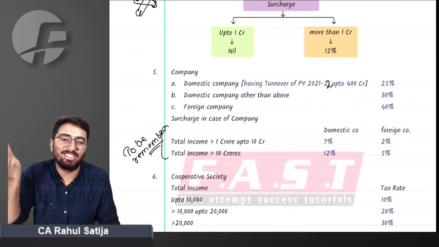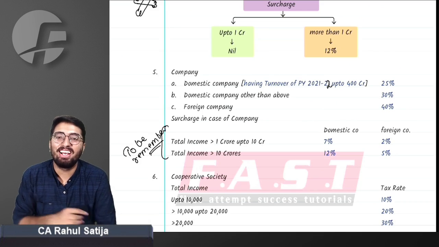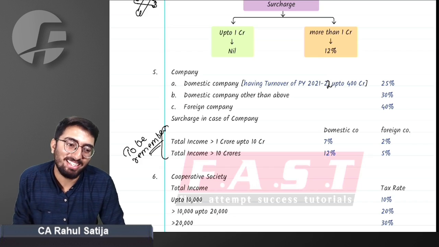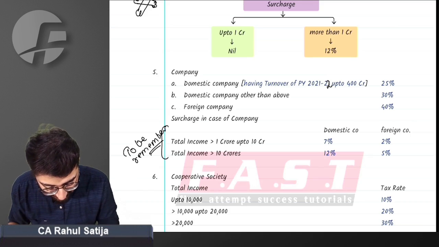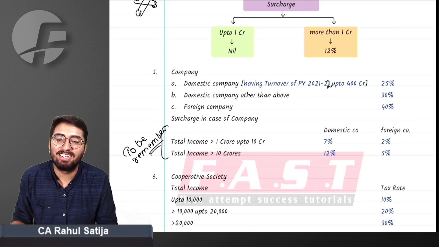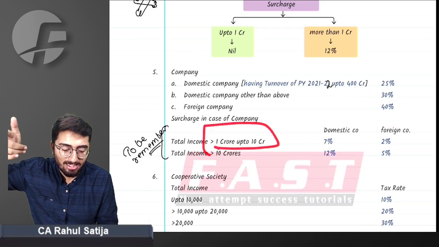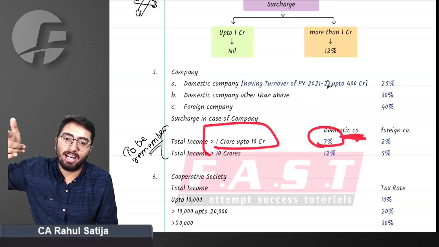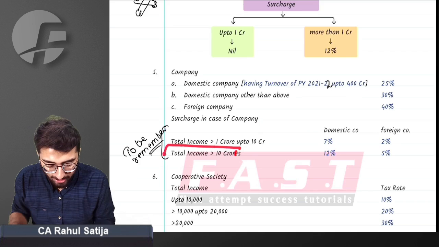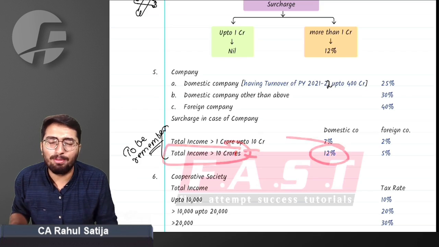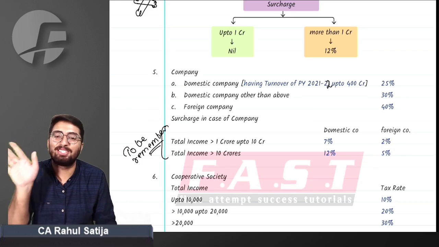Now we have to add surcharge to the company. See how the government can leave you without surcharge. If your income is more than the specified limit, your tax will be increased. If your total income is greater than 1 crore but up to 10 crore, for a domestic company 7% surcharge is to be added, and for a foreign company 2% surcharge. For total income exceeding 10 crore, for a domestic company 12% surcharge is to be added and 5% for a foreign company. Did you get this point or not?